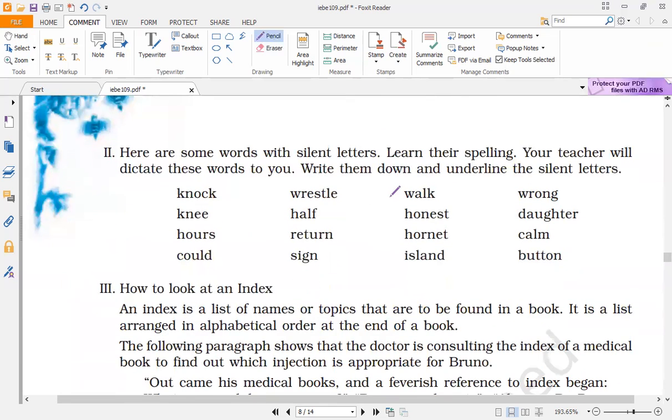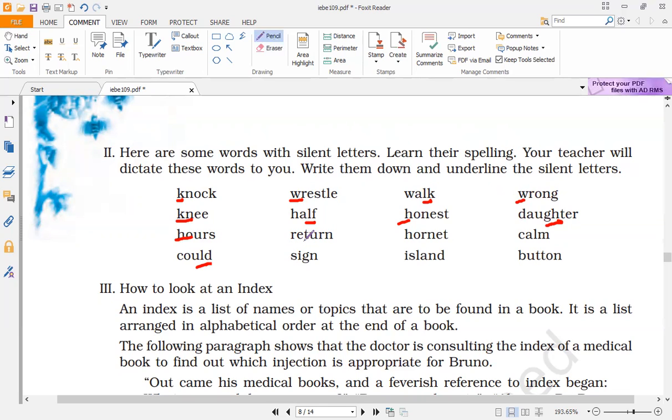Now along with that, we also come across different letters which don't have their own sound, right? So here are some words with silent letters. So let's read the spelling and find out which is the silent letter here. Knock, knock. So the silent letter is K. Wrestle, W. Walk, L. Wrong, again W. Knee, K. Hours, H. Could, L. Half, L. Honest, H. Daughter, GH.